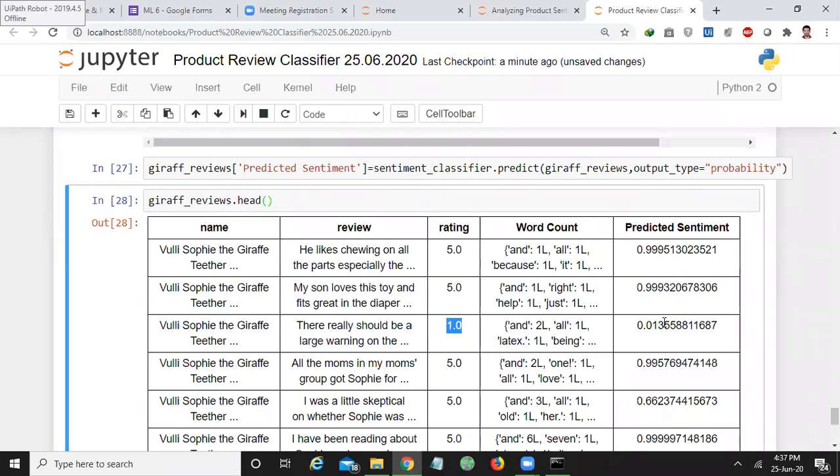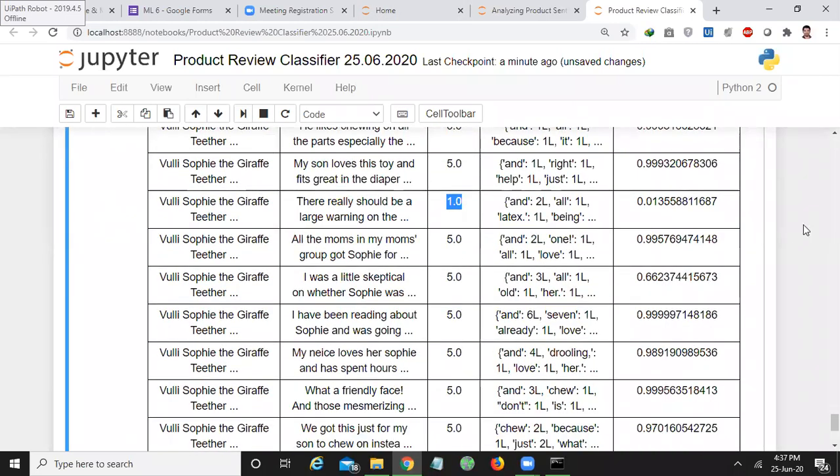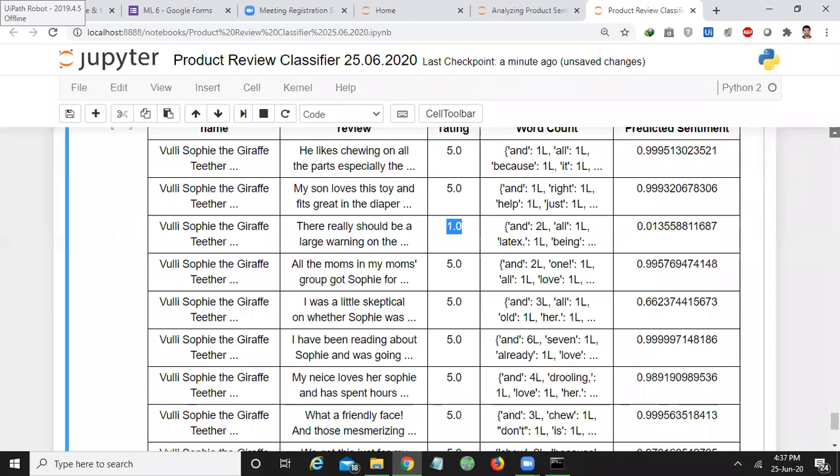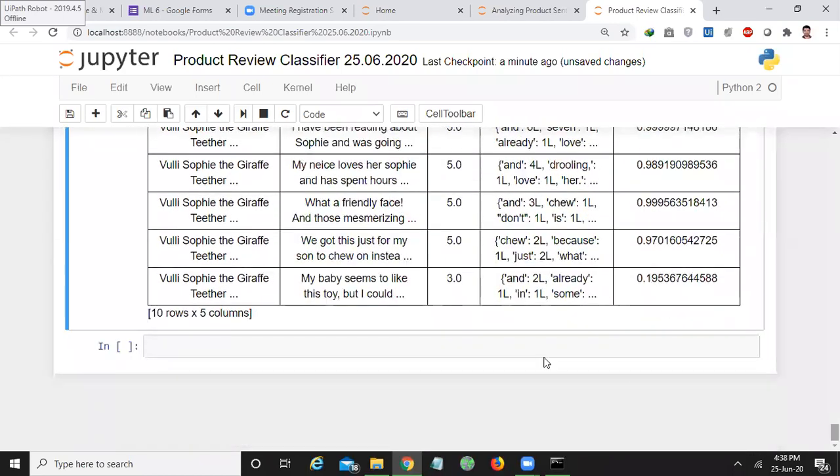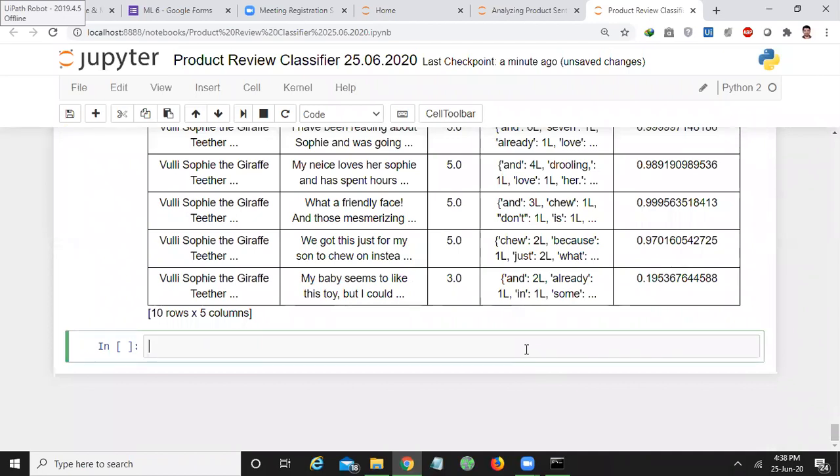So what is the probability of positive prediction? It is 0.013, which means only a 1% chance of predicting it as positive. Why? Because its rating is 1.0. Am I right? So this is only the probability of whether it is positive or negative. This is another type of sentiment analysis.